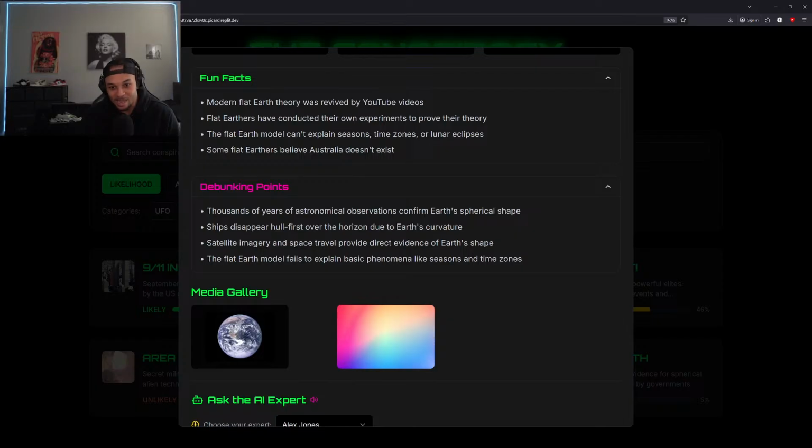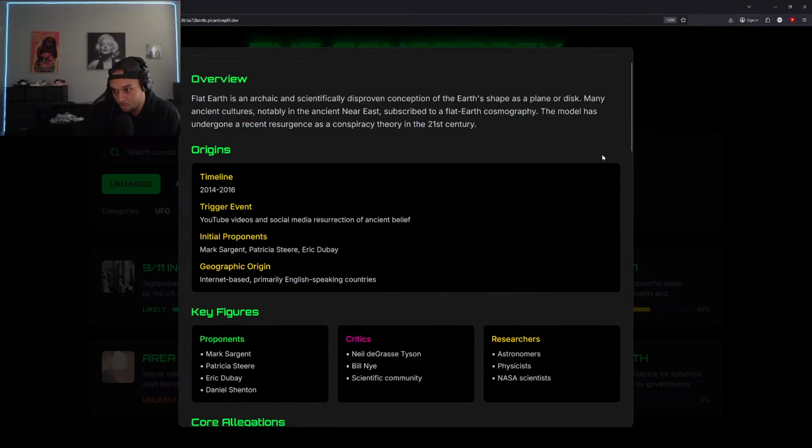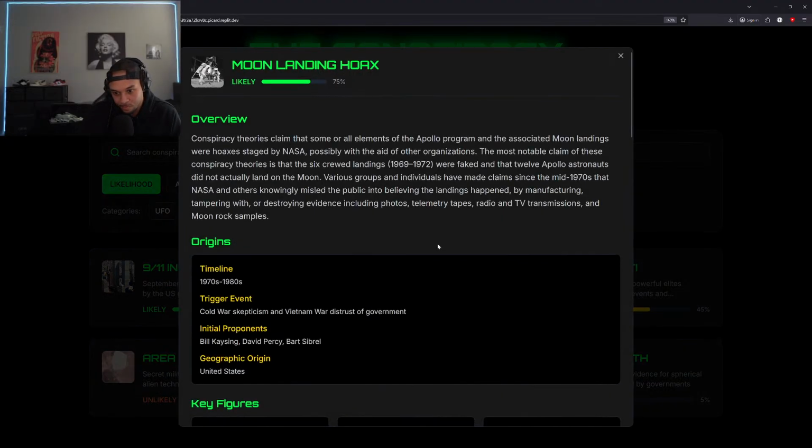So debunking points. Thousands of years of astronomical observations confirm Earth's spherical shape. Yeah, for sure. Parallax. Definitely. Ships disappear hull first over the horizon. All right, cool. So it's actually breaking down some debunking points, which is really cool.